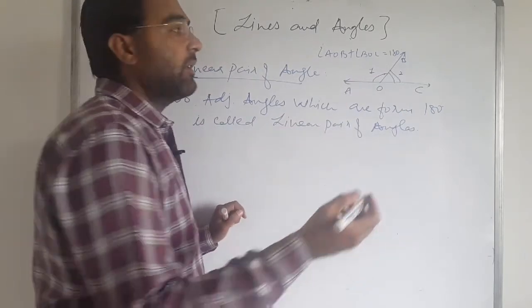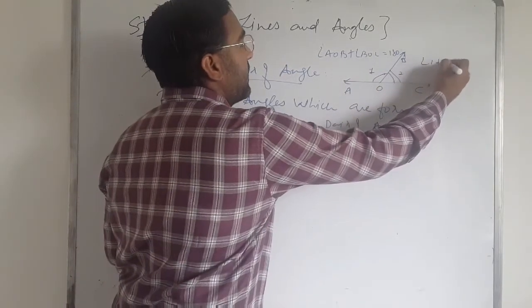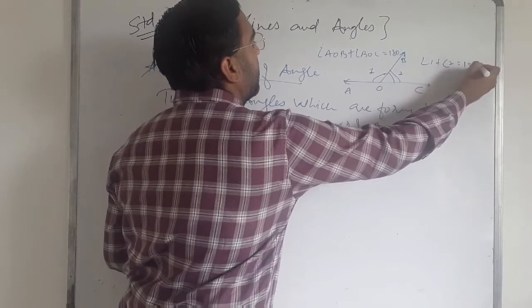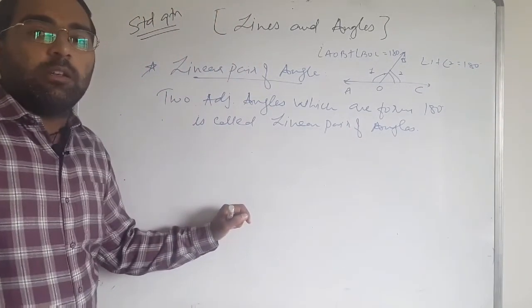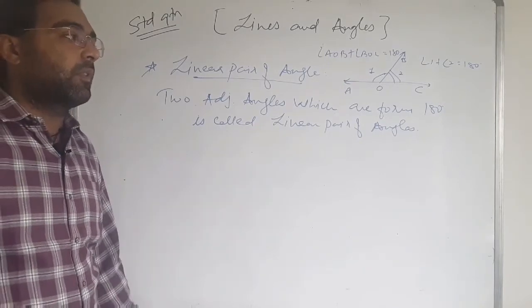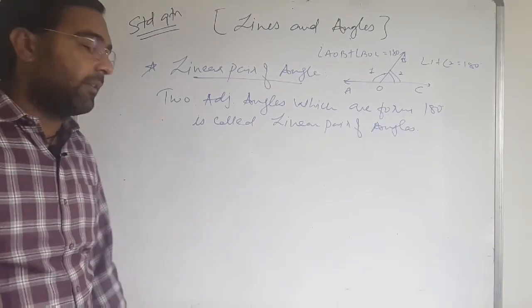Then angle 1 plus angle 2 is equal to 180 degrees. You must know these different methods of naming angles.